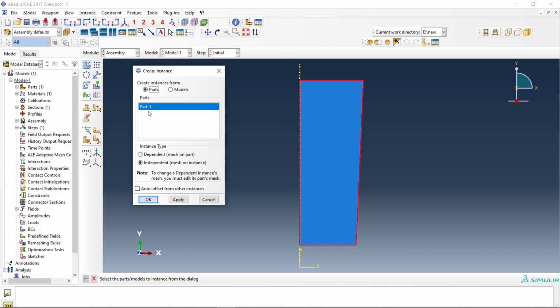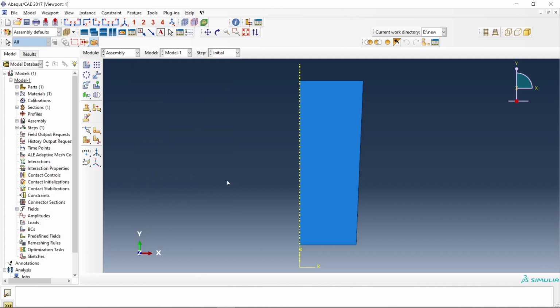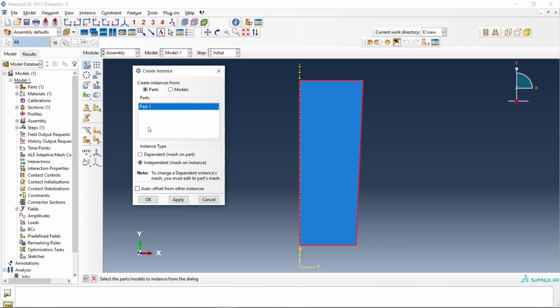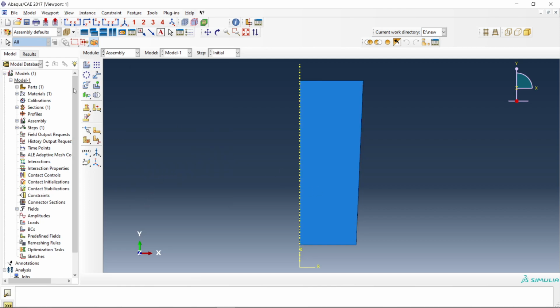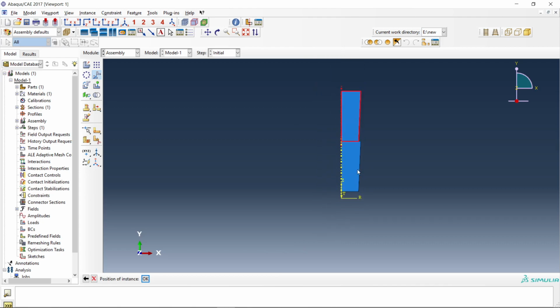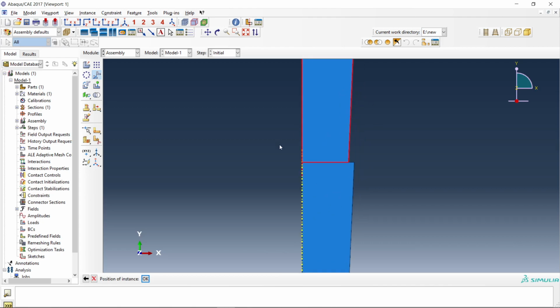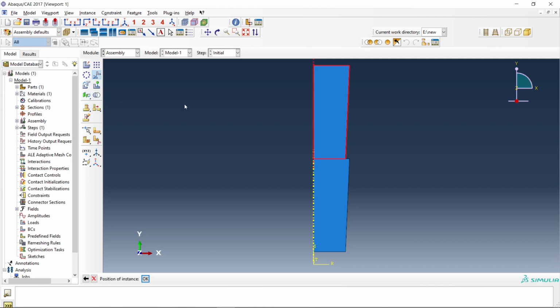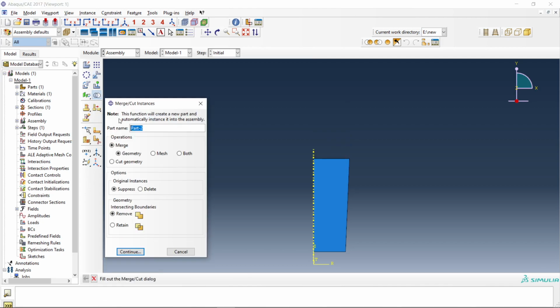If you have created multiple parts and it is in 3D or 2D planar, you can pull out more. So there are two parts now. You can also rotate, and this is very important, merge or cut.